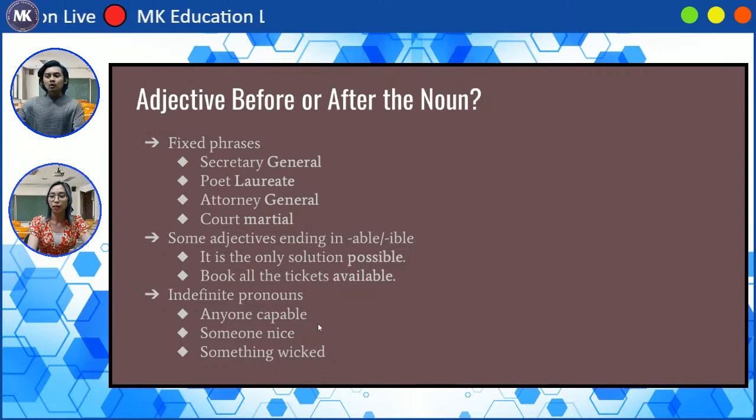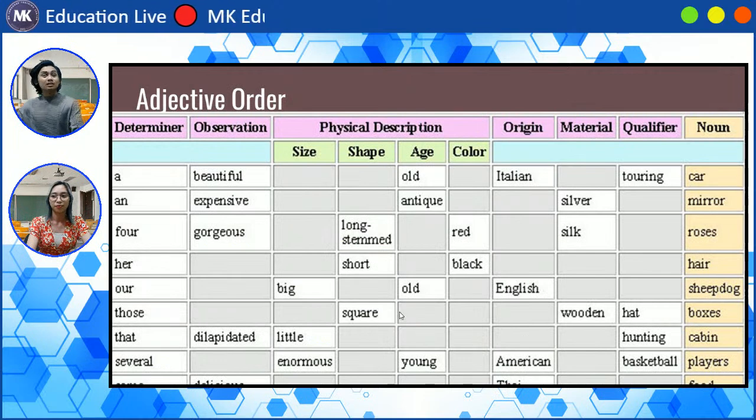Okay, so for more information, on these fixed phrases and some adjectives ending in able and ible, there is actually no rule that defines which words or which phrases count as an adjective after the noun. But these are things that you just have to read and listen to gain more information about. So this is strictly memorization. It might be daunting, but keep at it and you'll get it eventually. Okay, now let's proceed to the next topic, the adjective order.